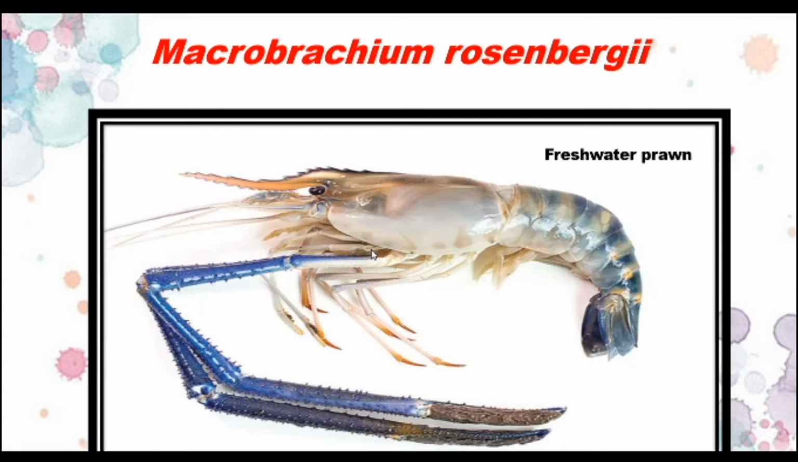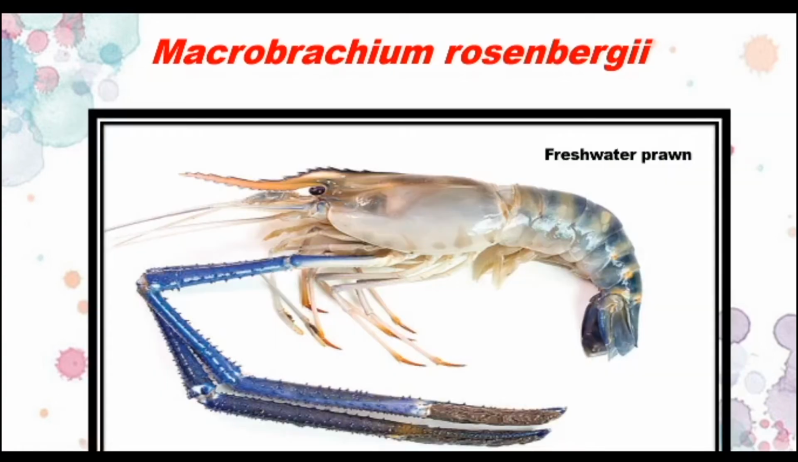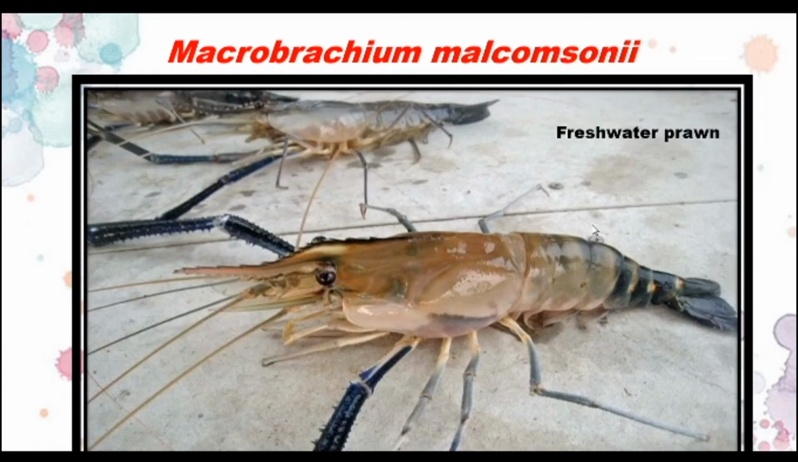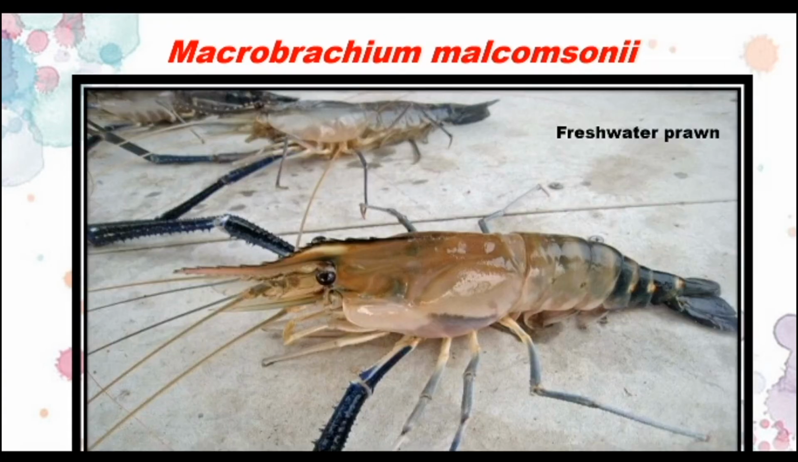Already I told you that if you happen to go to the fish market, you can identify what type of species the prawn is. So look at this. This is a little different from this. Look at the color, the color is different. That's the way they are separated. So this is one type of species, and this is another type of species. Both are freshwater prawn culture.